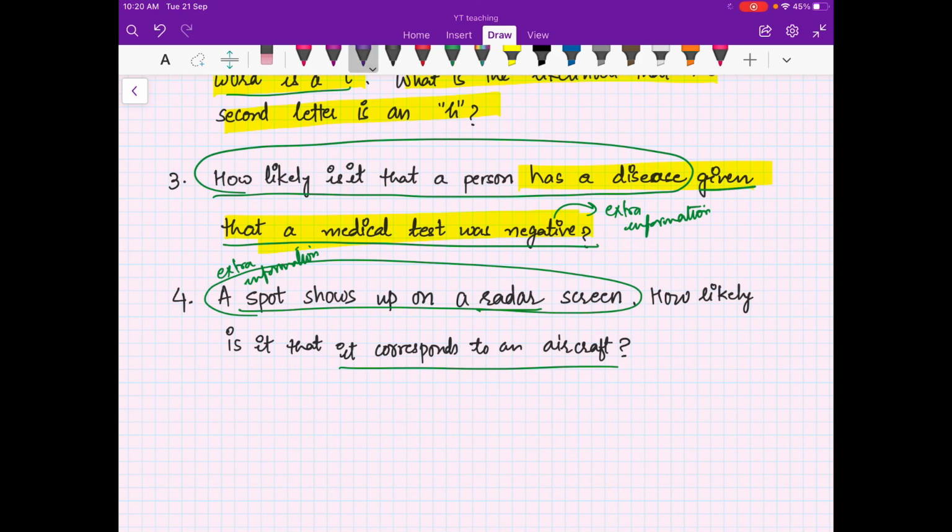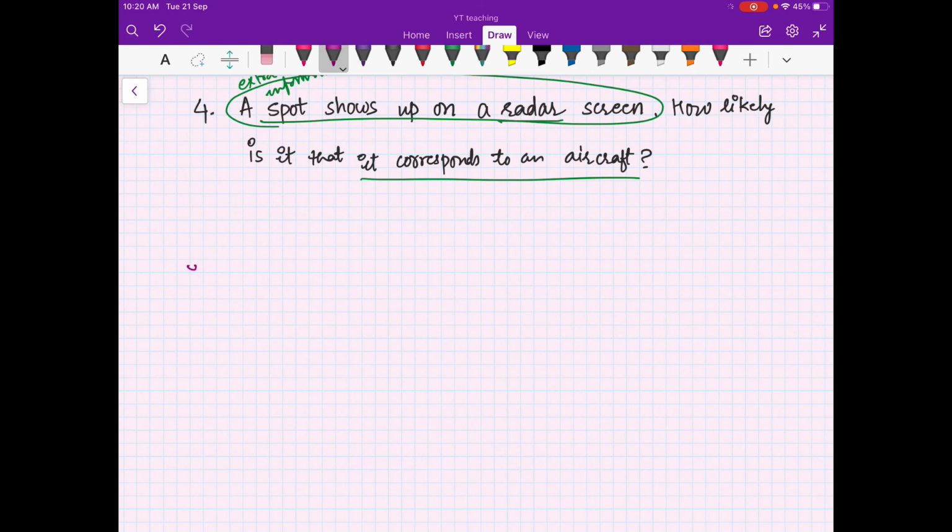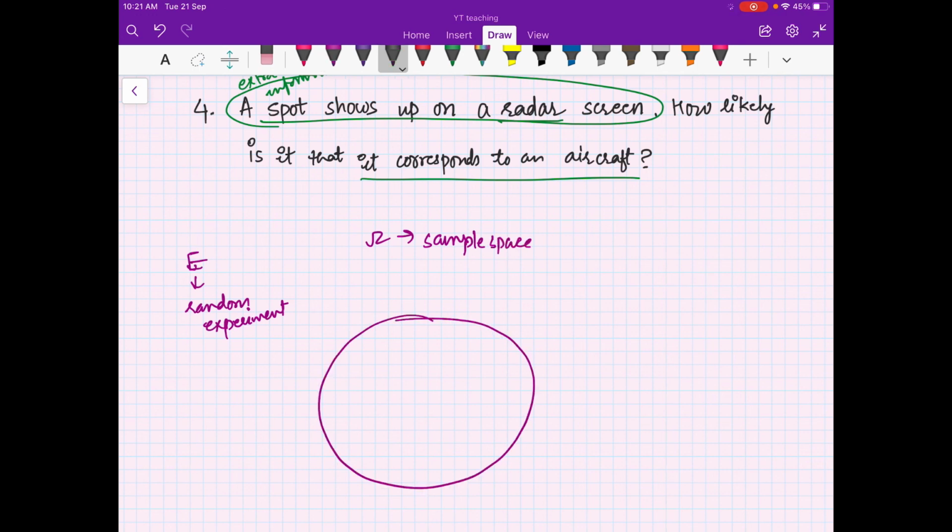So if we look in terms of sample space, what we are saying here is that you are given an experiment, a random experiment. Suppose this is your sample space omega. So the extra information will be that the outcome belongs to a set B, or an event B, we can say.